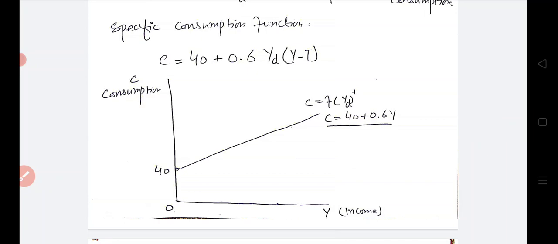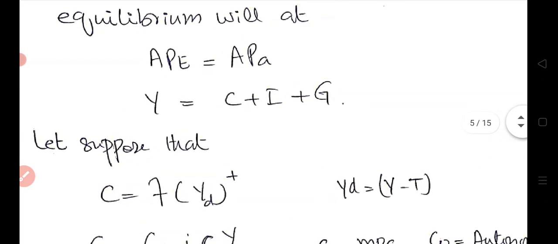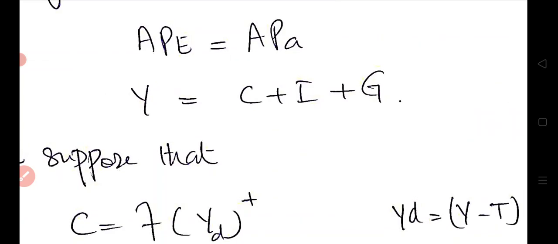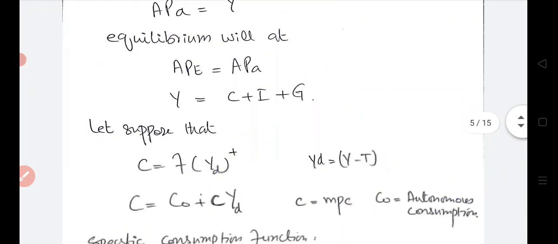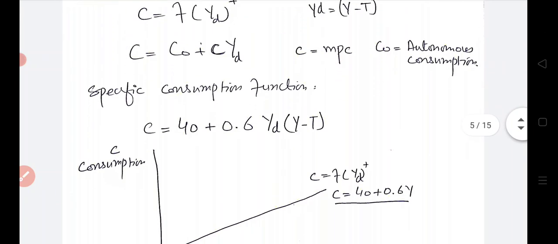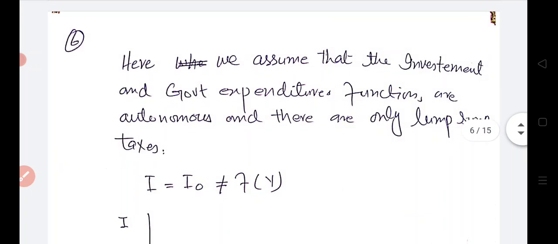Keep in mind that we are going to determine the equilibrium level of national income through the income and expenditure approach, where we have stated that national income equilibrium will be at that point where Y is equal to C plus I plus G. And we have defined the consumption function. Now we define the other two functions. In this model, we assume that I is also autonomous and G is also autonomous.